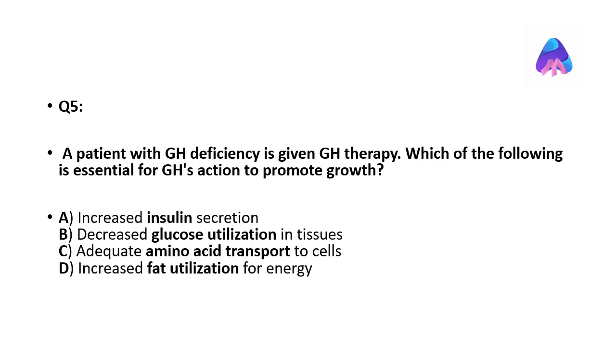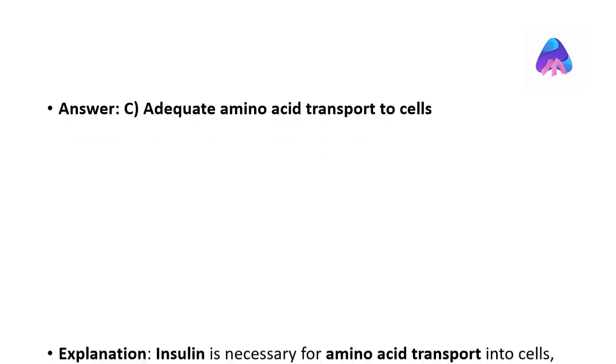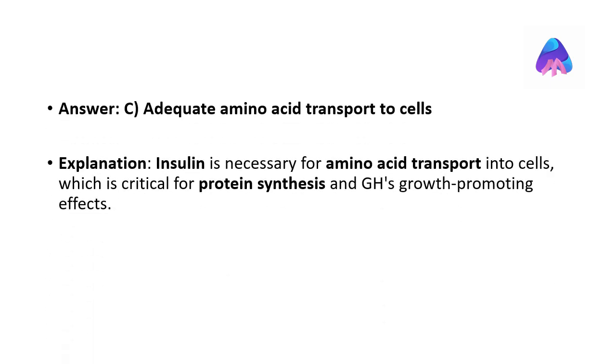A patient with GH deficiency is given GH therapy. Which factor is essential for GH's action to promote growth? The correct answer is adequate amino acid transport to cells. Insulin is necessary for amino acid transport into cells, which is critical for protein synthesis and GH's growth-promoting effects.